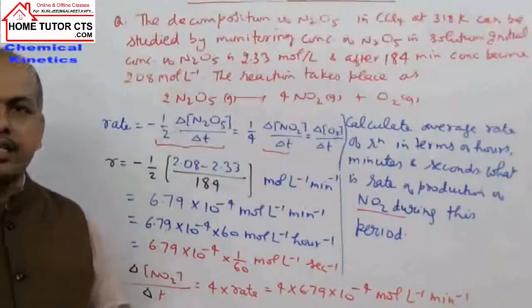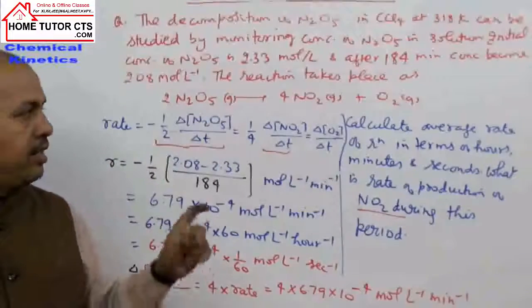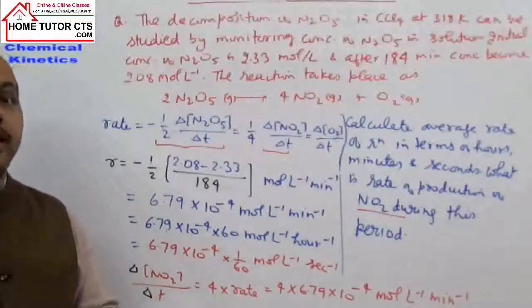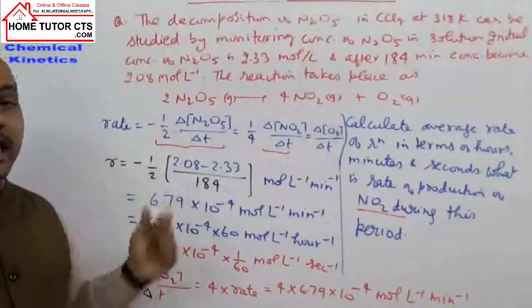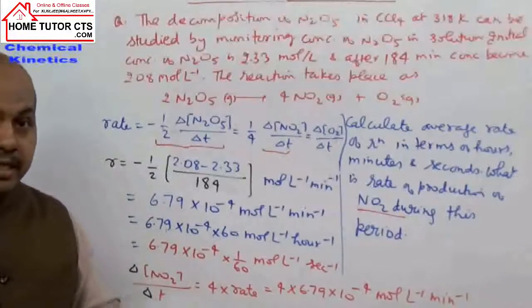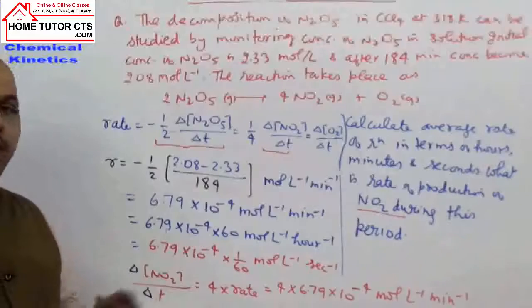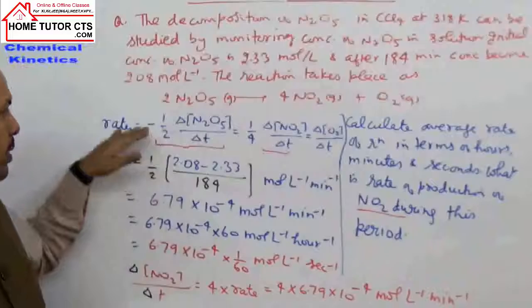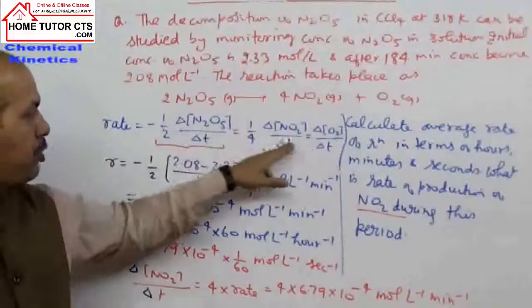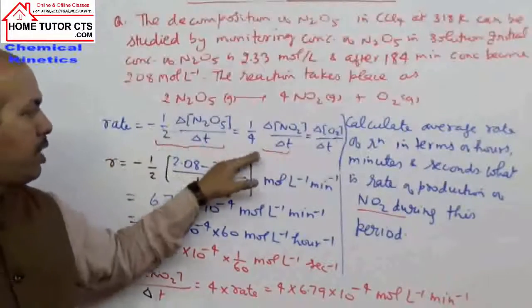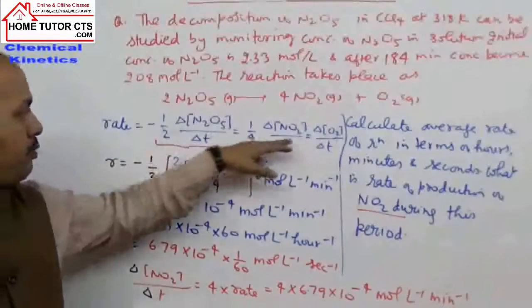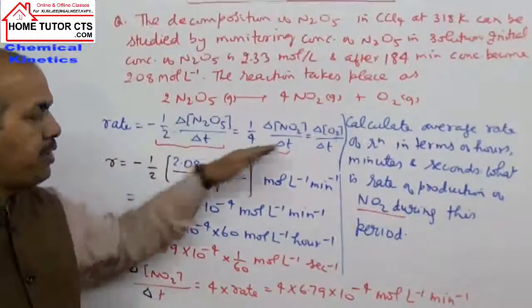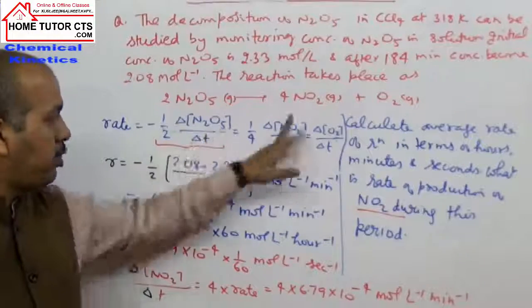Sometimes you may get this kind of question: the rate is given in terms of one reactant, and you must find the rate of reaction in terms of another reactant, or find the rate of disappearance of a reactant or the rate of appearance of a product. You can get questions frequently on this topic. I hope this question is clear. First write the rate of the reaction in terms of reactants and products. For the reactant the sign is negative, for the product the sign is positive. Divide all the rates by the coefficients to equate the rate of reaction in terms of reactants and products.